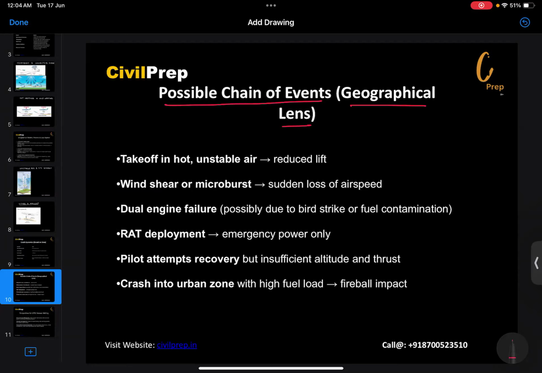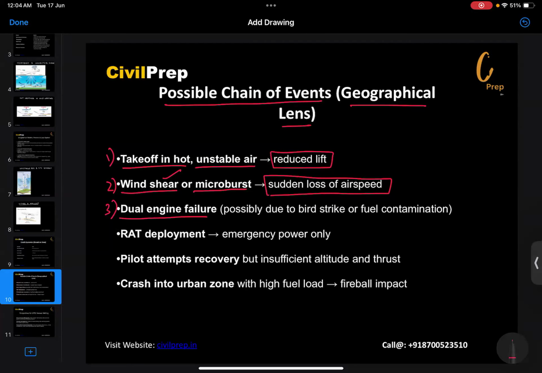So number one thing, the takeoff has taken place in hot and unstable air condition, which has resulted in reduced lift. Number two, the wind shear or the microburst have taken place. Wind shear we have already discussed. It may result in the sudden loss of airspeed. Number three, the dual engine failure, possibly due to the bird strike or fuel contamination.